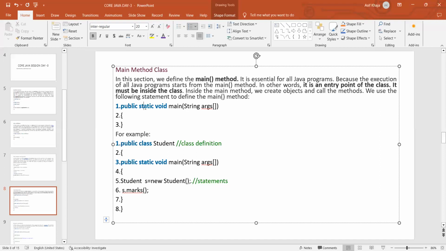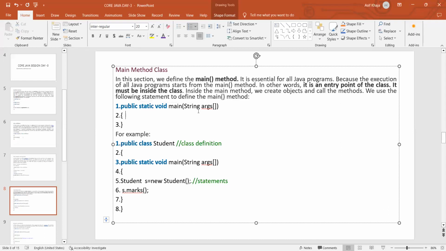That is the reason the main method is kept in a user-defined class, and we are not creating an object of the class directly. The execution starts from this main method, so the system will automatically call this static main method. That is why we defined the static keyword here.